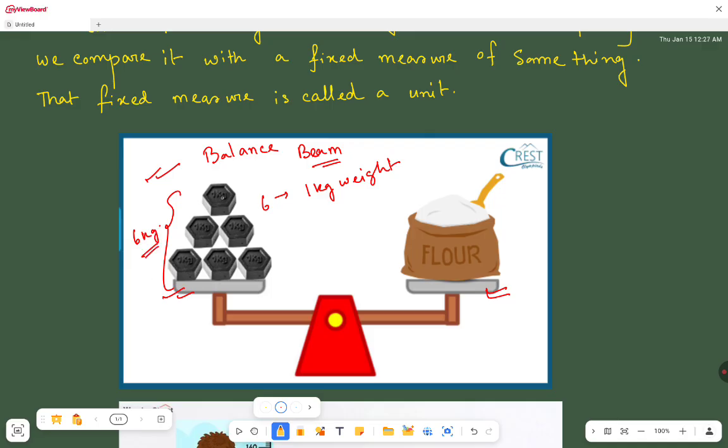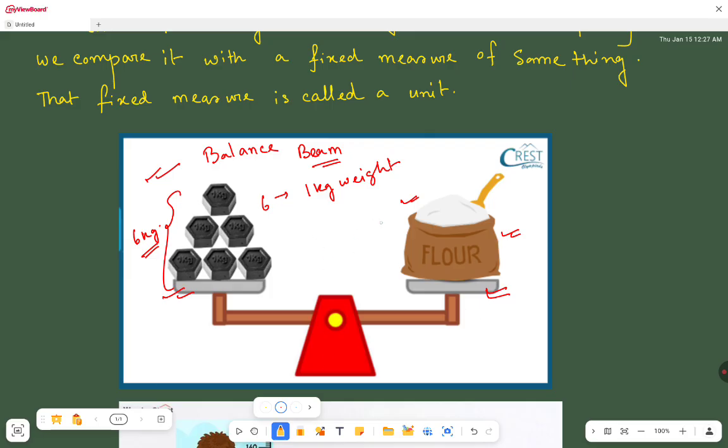So in one pan the shopkeeper will put these standard weights, and in another pan he will put the flour, and he will balance these two pans. Now after balancing he will give you this flour and say, take this, take your 6 kg of flour. Okay, so this is what he is doing.